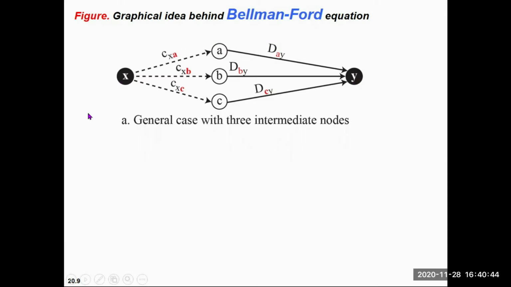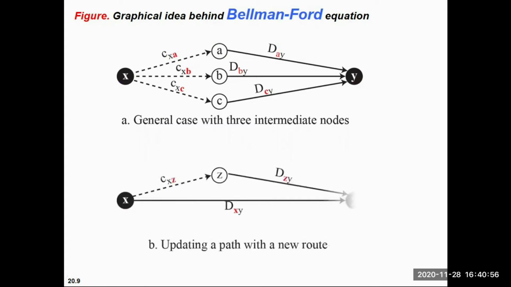If you add C and D, there will be some path whose cost is lowest, possibly dxy directly from X to Y, which has the lowest cost. This interpretation is given by Bellman-Ford.